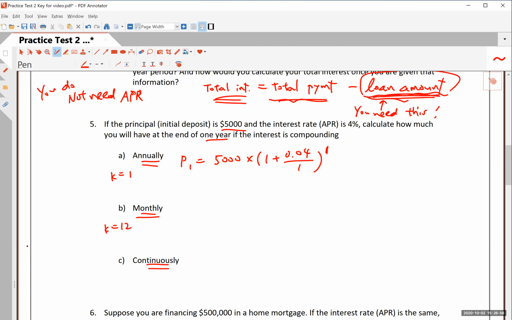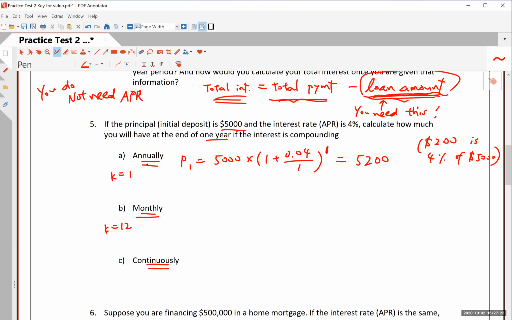So you don't really do anything with this 1. You don't multiply this by anything. I mean, times 1, of course, right? And basically, this is going to be the same as a simple interest at 4%, and you will earn $200. So the answer will be $5,200. And that's because $200 is exactly 4% of 5,000.